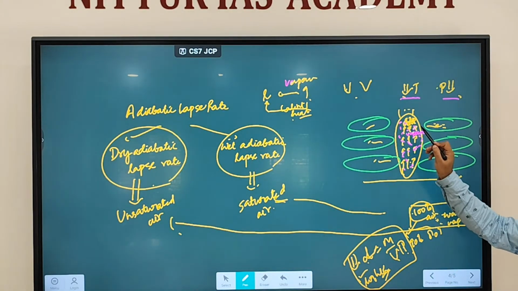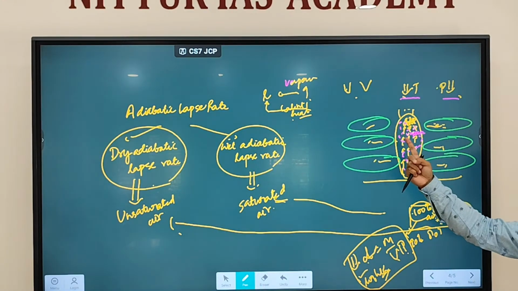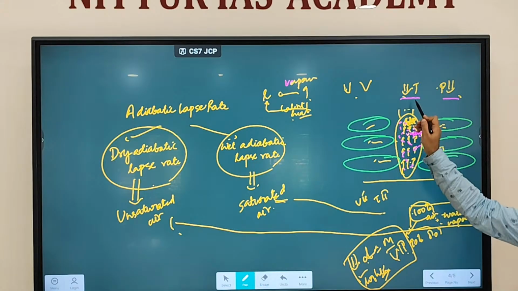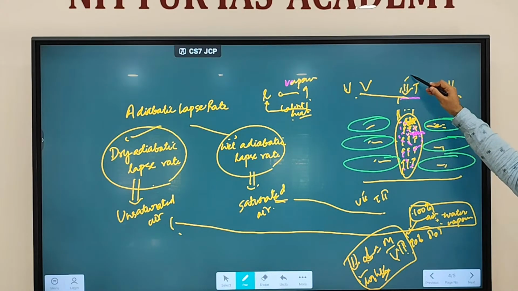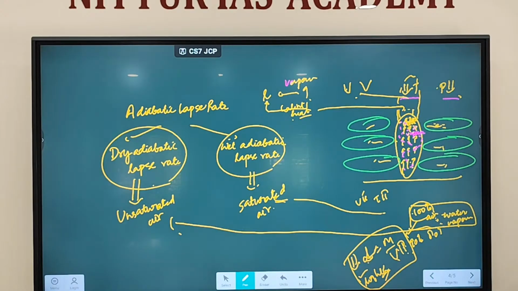Now this heat will again heat up the air, because heat is being released. When heating happens, what will happen to temperature? Increases. What will happen to volume? It will increase. When volume increases, what will happen to density? It will decrease. So again the air will start to rise up, because of the release of latent heat.